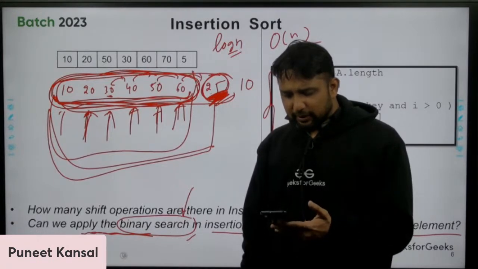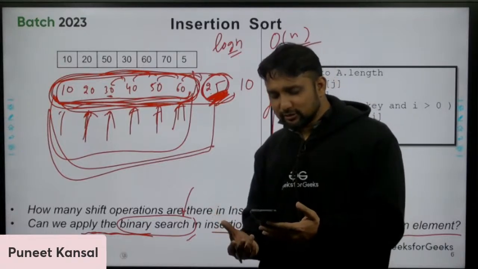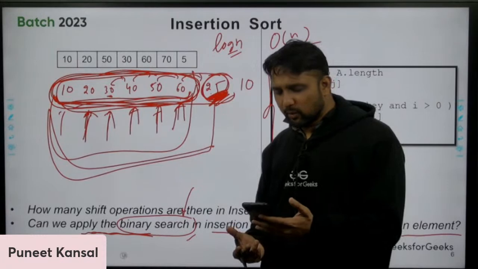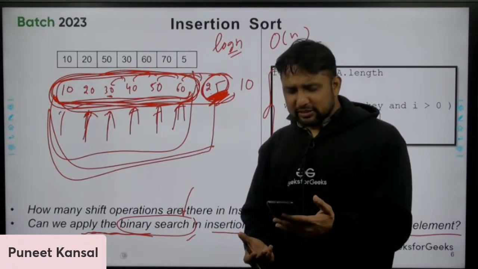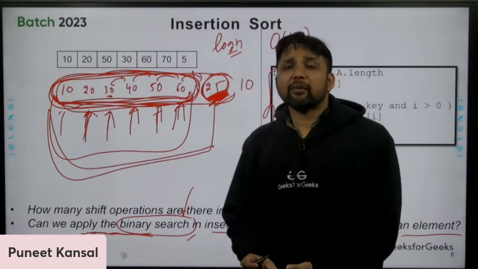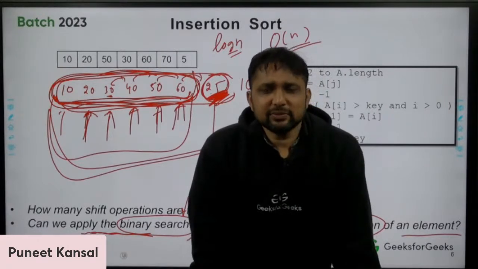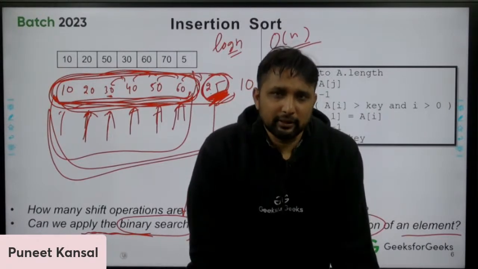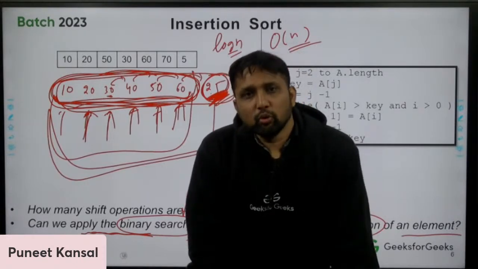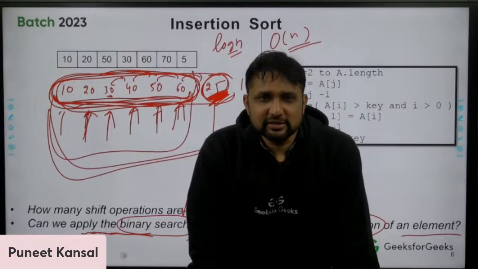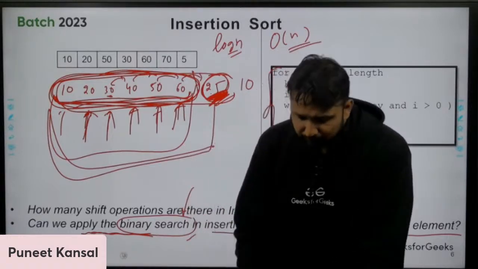Can we apply binary search in other algorithms if array is sorted? So you are asking another question, gate aspirant. We can apply binary search if the array is sorted. Okay, binary search means we are searching that particular element. This is the precondition for binary search, that array must be sorted. Okay, this is the prior condition.